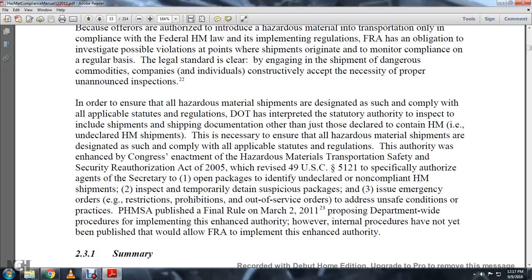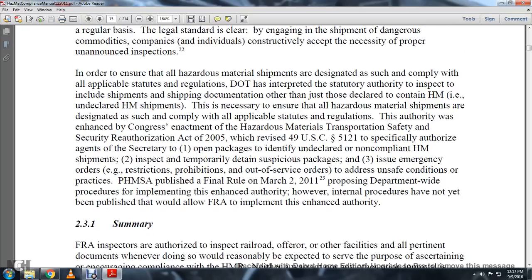The Pipeline and Hazardous Material Safety Administration published the final ruling on March 2nd, 2011, proposing department-wide procedures implementing an enhanced authority. However, the internal procedures have not yet been published that would allow the FRA to implement enhanced authority.